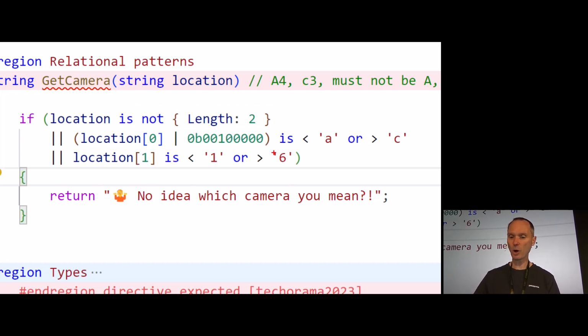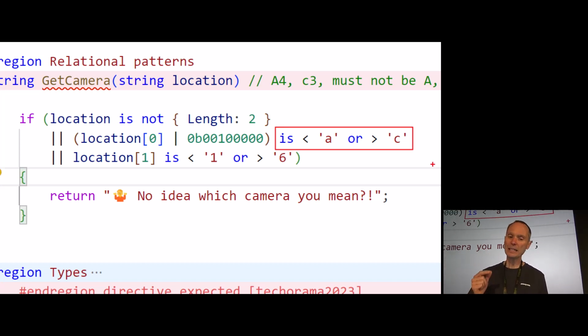Now the next line is a little bit tricky. I would like to draw your attention first to this part here. Oh, again, I love it, right? See, I only need to specify the complicated expression that I have here on the left-hand side only once. I can say is lower than A or greater C. I do not need to repeat the expression here, which I would if I would use the regular logical OR operator. But with the relational pattern, I don't need to repeat that.